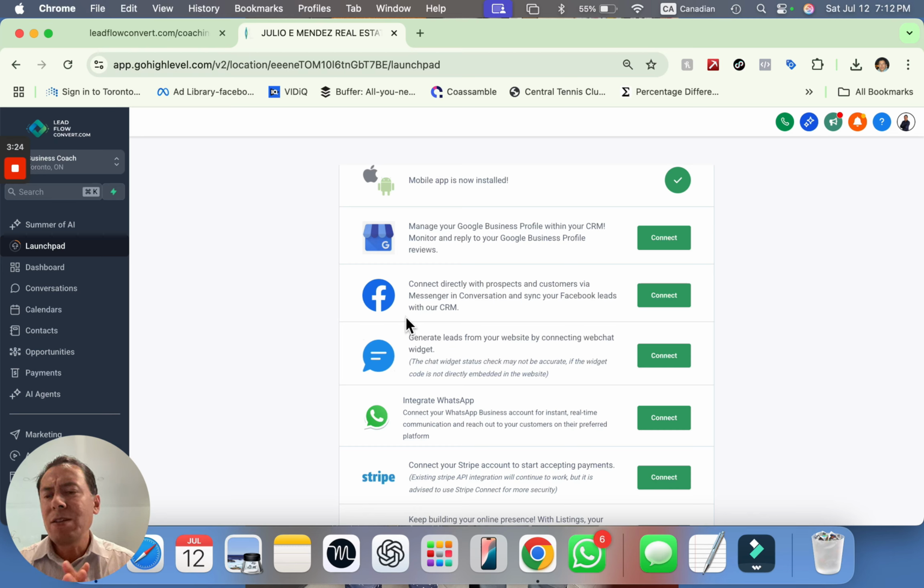And that could be easily done through either the surveys, or through forms, right? Let's say we integrate a form onto your site, and when people fill that, they automatically come into your CRM.